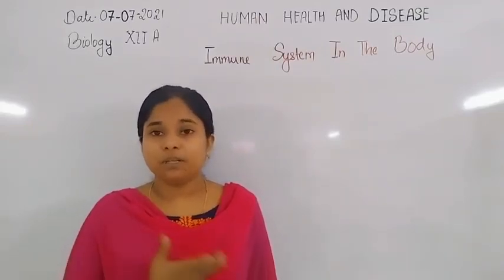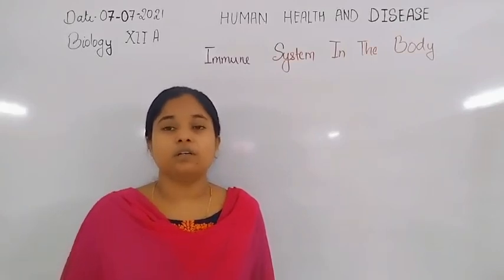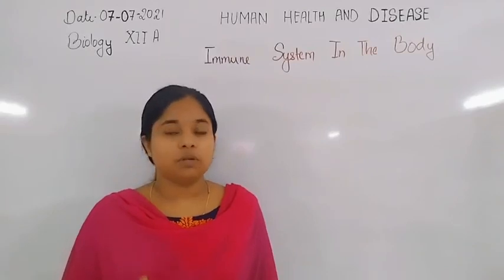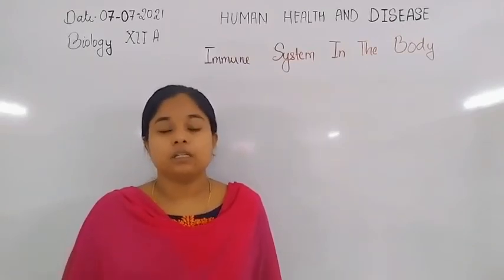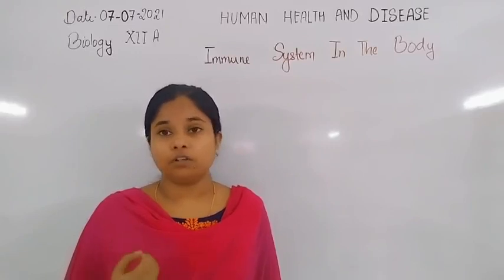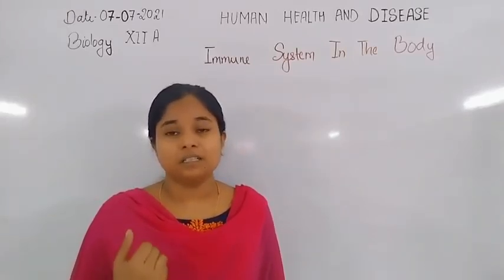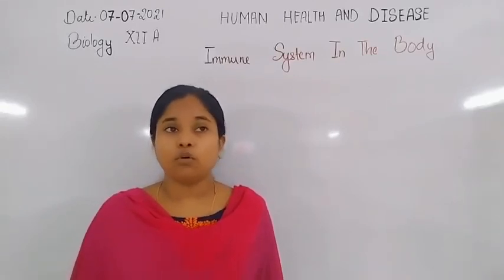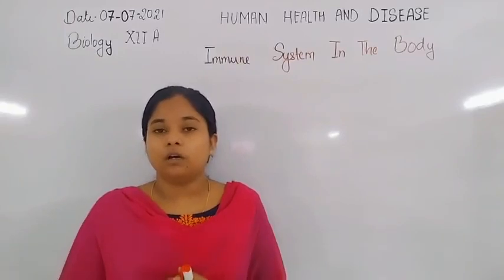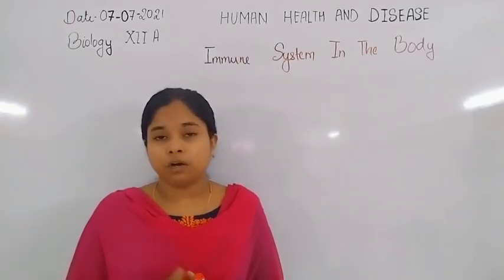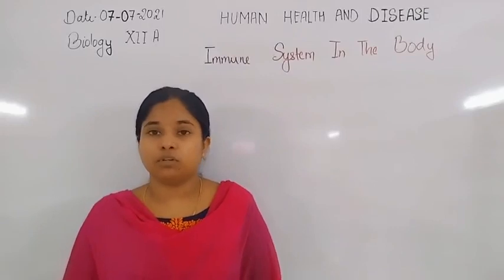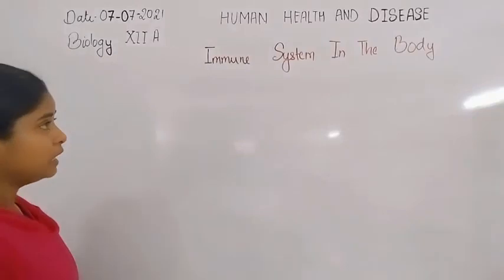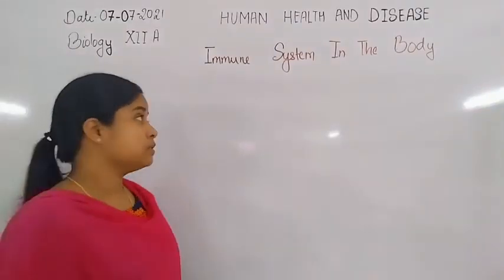Now Hashimoto's thyroiditis or myasthenia gravis disease is also related to autoimmune disease. In Hashimoto's disease, the follicular cells present in the thyroid gland are decreased or destroyed by our own immune cells. If our own immune system destroys our own cells, that type of immunity is known as autoimmunity. Now after this, let us move to today's topic, that is the immune system in the body.